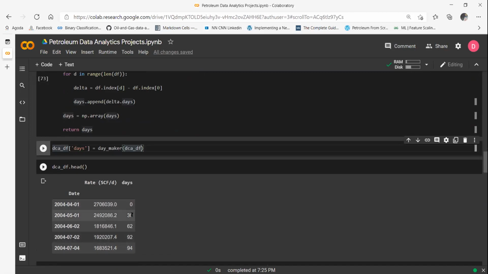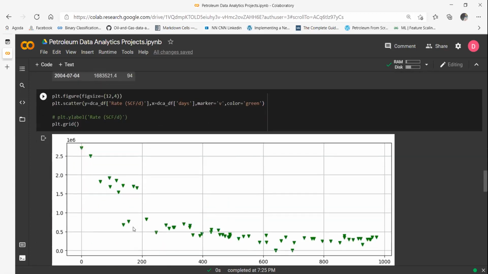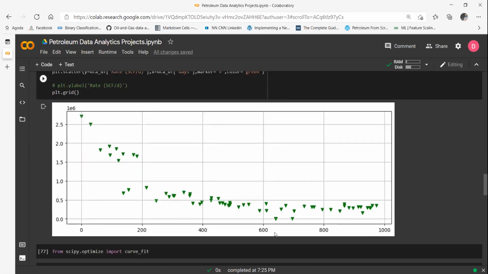You can see that 0, 30, 62. Now I have a continuous variable. Now my x-axis is more understandable. It becomes days now: 0 days, 200 days, 400 days, 600 days. All I have to do now is pick up a model, let's say a hyperbolic model, and use optimization, least squares fitting, in Python to find the best fit to this model. And finally, that best fit I can use to do the future forecast as well.